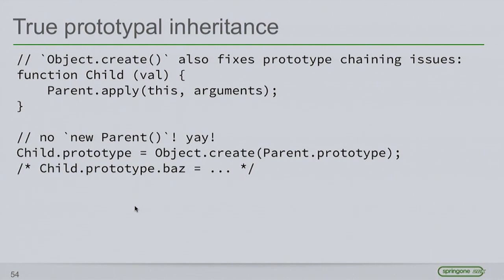One way to fix this is with true prototypal inheritance. The way to do that is using direct prototype chaining. Instead of creating instances, we use true prototypal inheritance in order to avoid the constructor altogether.